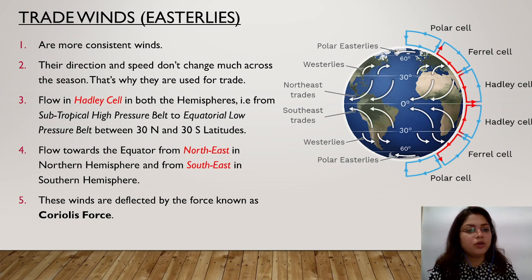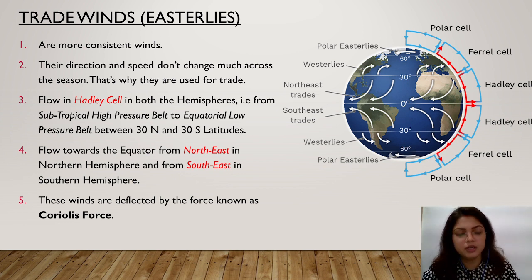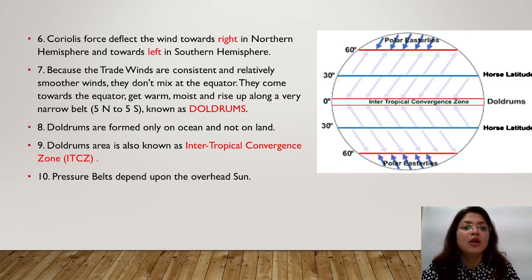Now you can see here they are more consistent winds. Their direction and speed don't change much across the seasons. That's why they are used for trade. They flow in Hadley cell, I have told you, in both the hemispheres, that is from the subtropical high pressure belt to the equatorial low pressure belt between 30° north and 30° south latitudes. They flow towards the equator from the northeast in the northern hemisphere and from the southeast in the southern hemisphere because of the Coriolis force. Coriolis force deflects the wind towards the right in the northern hemisphere and towards the left in the southern hemisphere.